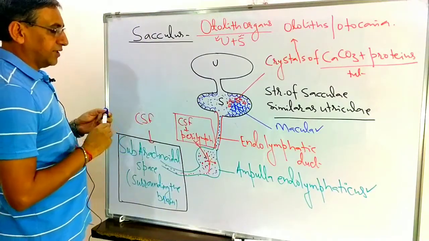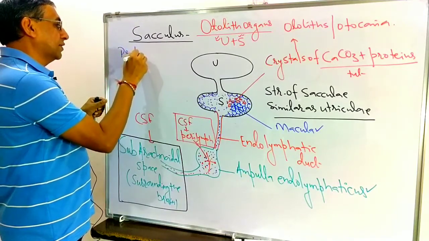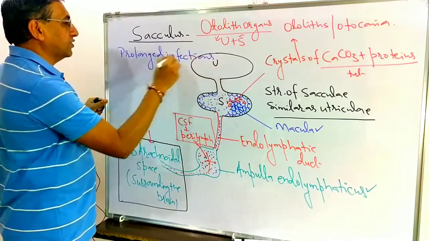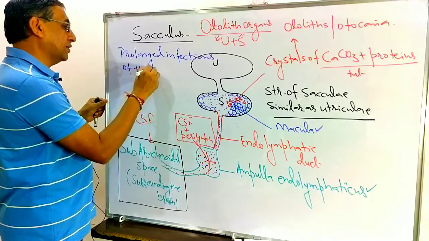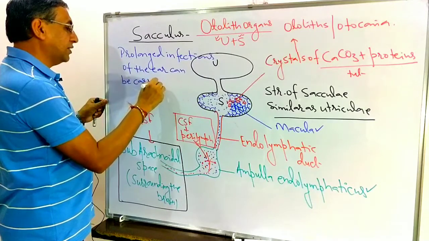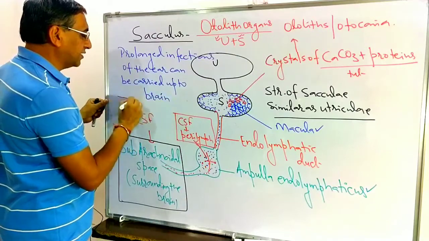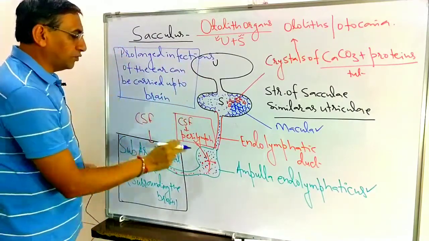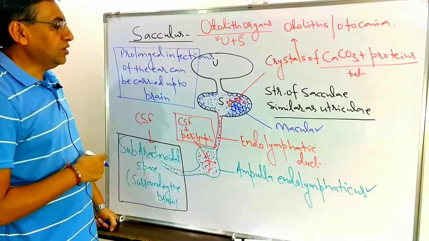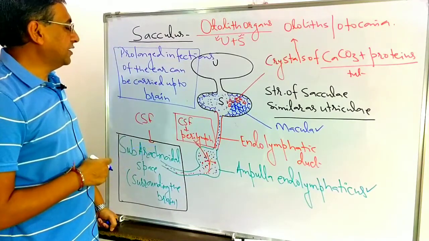That's why there is a statement: the prolonged infections of the ear can be carried up to the brain. How? Why is this statement correct? Because just see, in the ampulla endolymphaticus, the endolymph comes in contact with the CSF here. So the prolonged infections of the ear can be carried into the brain here.